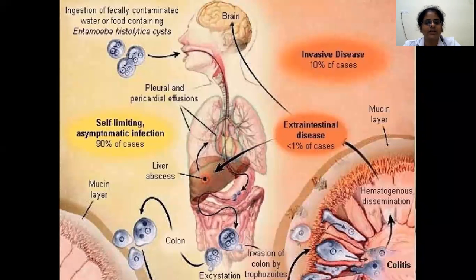Ingestion of fecally contaminated food and water containing Entamoeba histolytica cysts. The infective form is the tetranucleate cyst. Excystation occurs in the small intestine, and then a motile trophozoite is released. In 90% of patients, these motile trophozoites present as commensals. They move further down the intestine, and in the colon they get encysted, initially as two nucleate cysts, and then four nucleate cysts are formed in the cecum, and then excreted in the feces. This happens in 90% asymptomatic infections. These are self-limiting. The other 10% is the invasive disease,